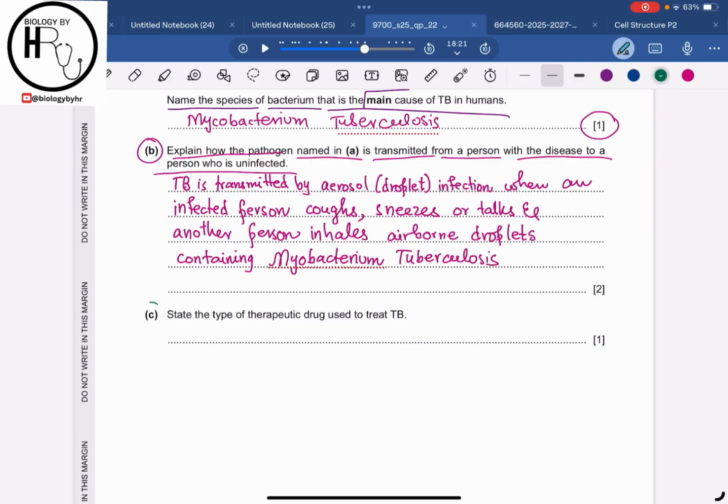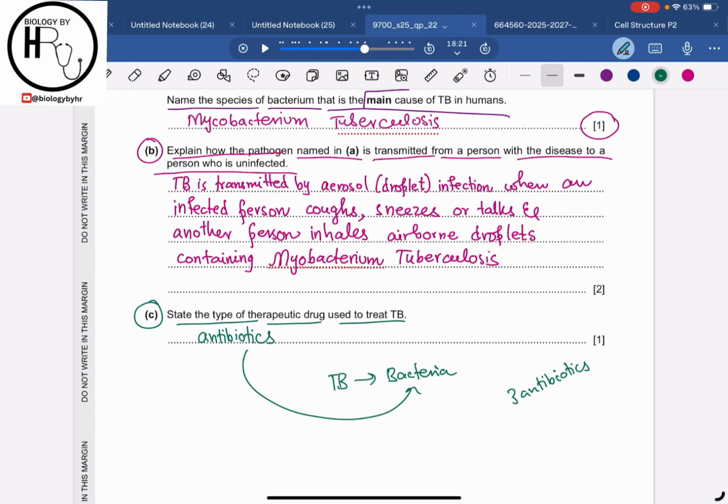Now part C is saying, state the type of therapeutic drug which is used to treat TB. So it is basically antibiotics, because antibiotics are very efficient for bacterial infections, and as we know TB is caused by a pathogen which is bacterial in nature, and antibiotics can kill bacteria very efficiently. Now the catch is that you should remember for your knowledge that during the treatment of TB, 3 antibiotics are given in combination.